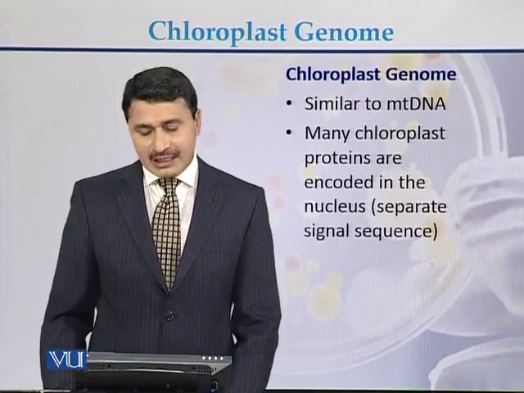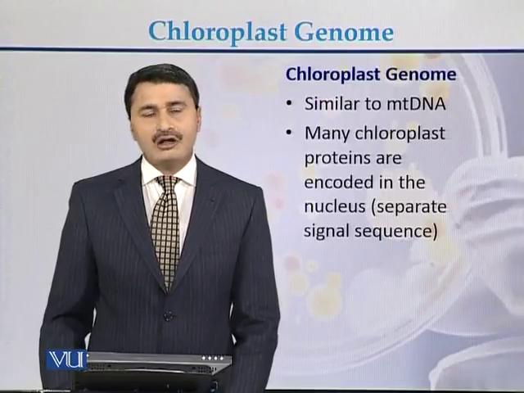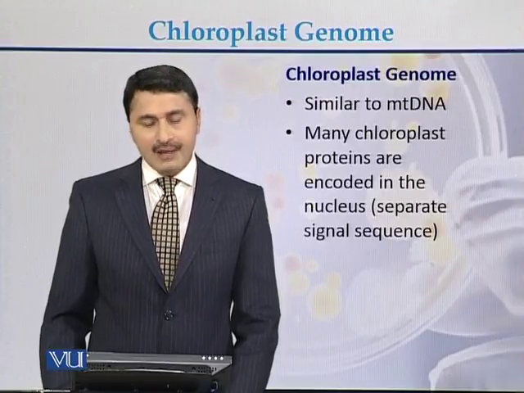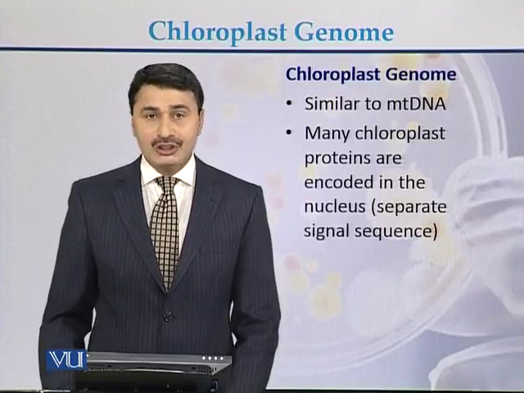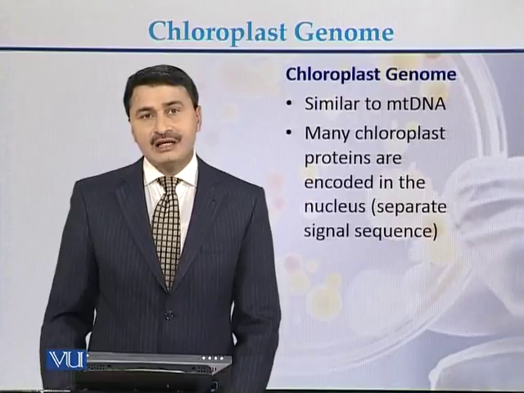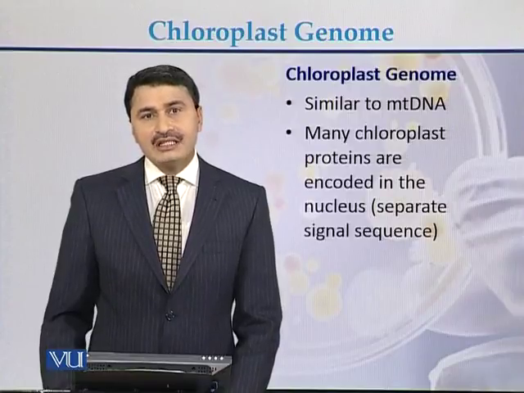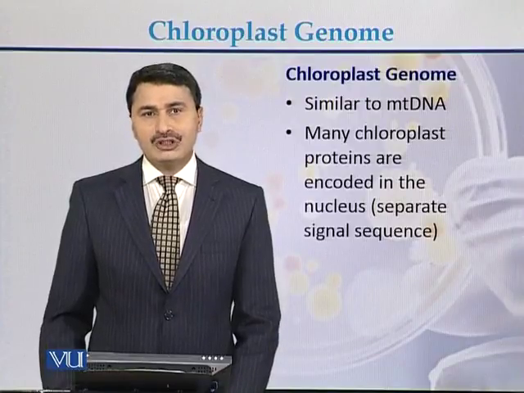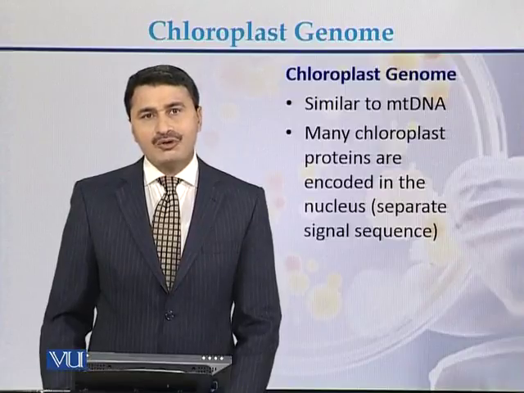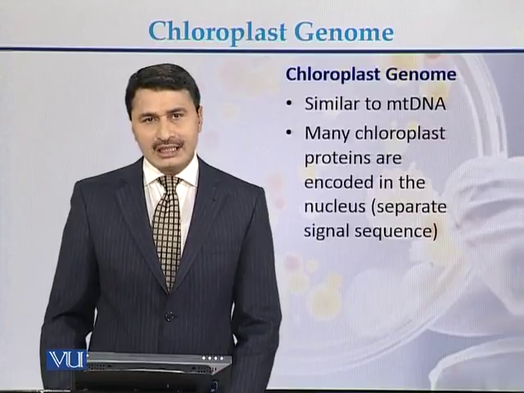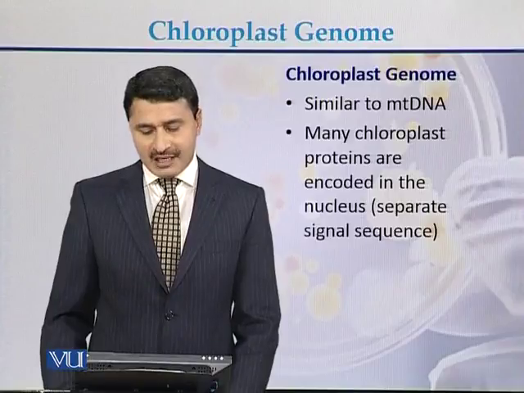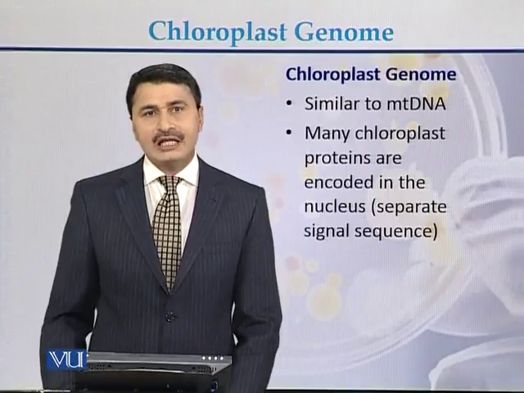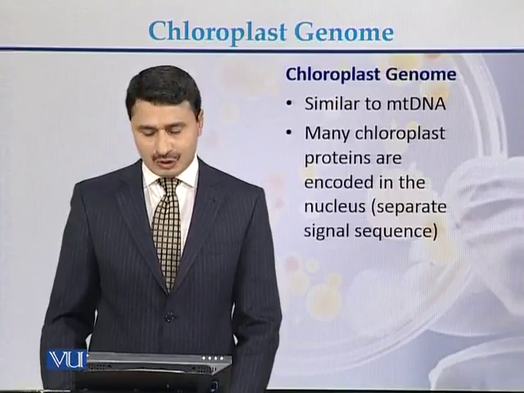Chloroplast genome is similar to mitochondrial DNA or the mitochondrial genome. Many chloroplast proteins are encoded in the nucleus. As we have seen, the same is the case in the mitochondrial genome. Many mitochondrial proteins actually originated from the nuclear DNA. Same is here in the case of chloroplast genome. Many proteins are encoded in the nucleus, from the nuclear genome.